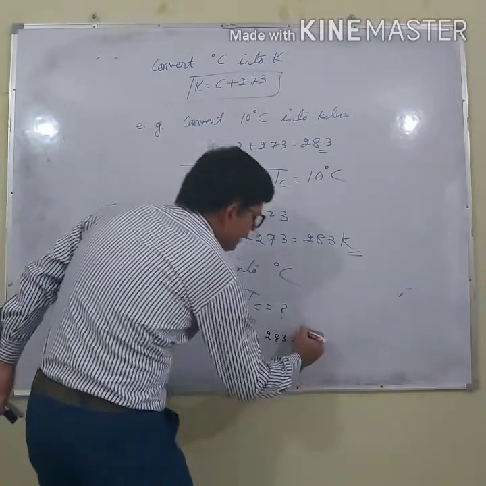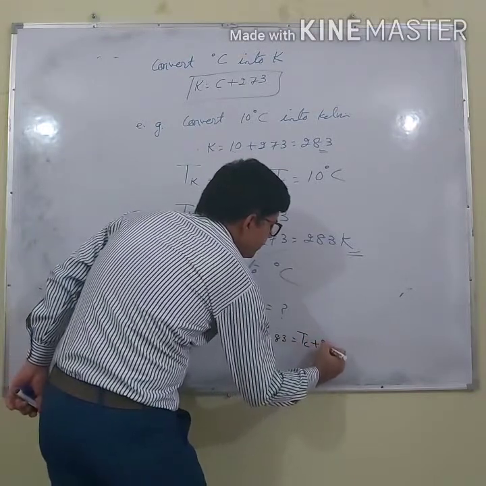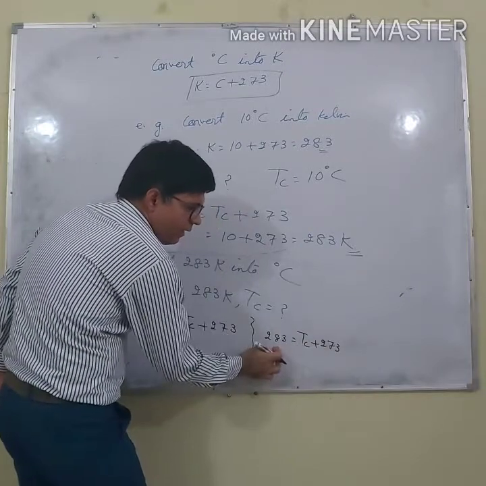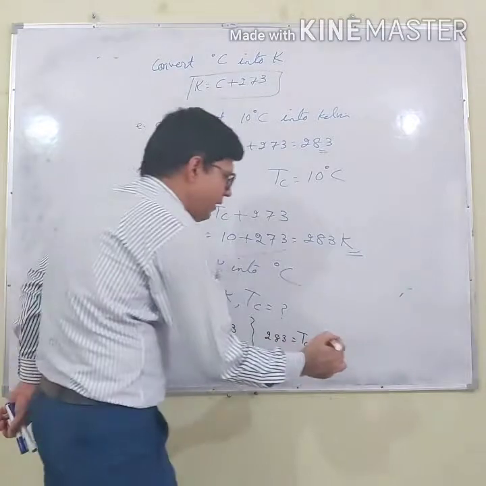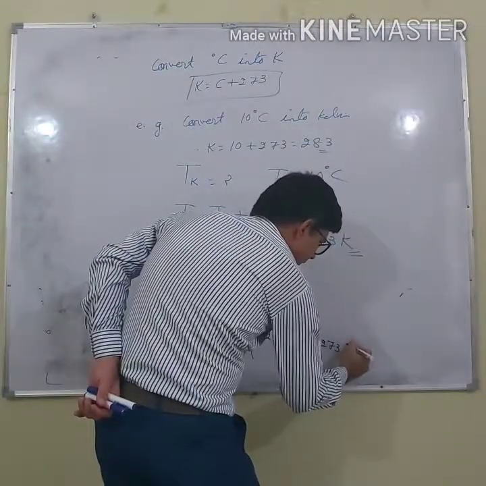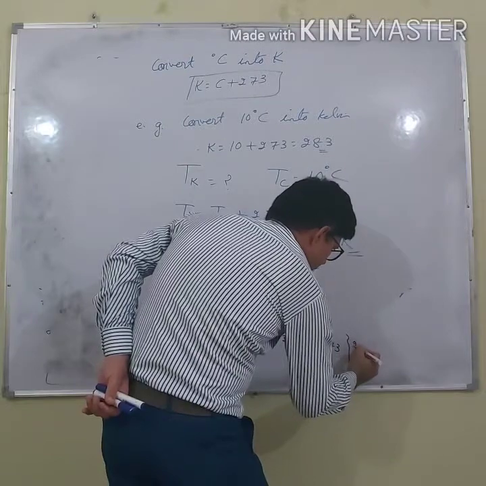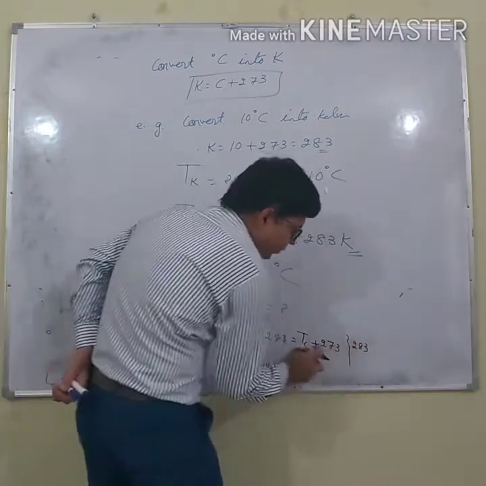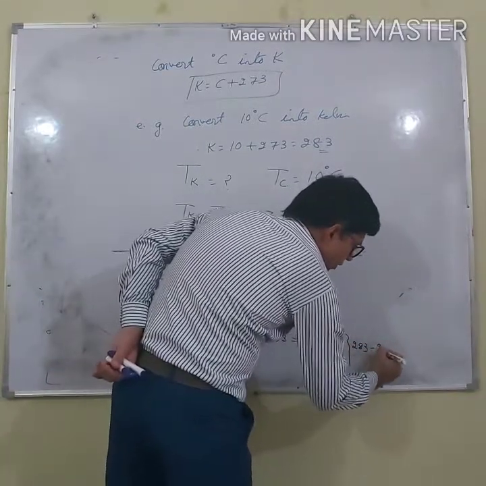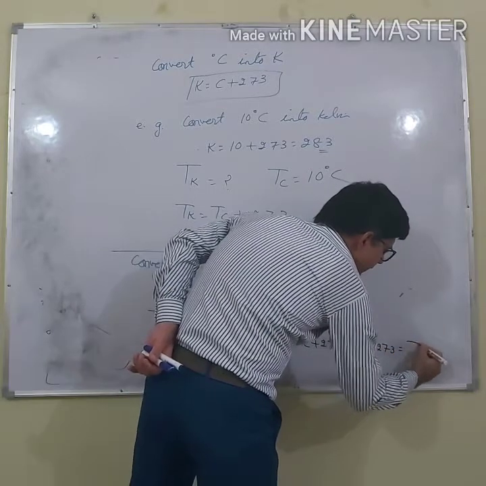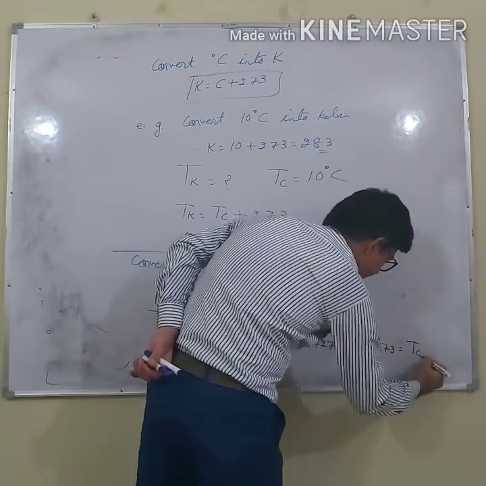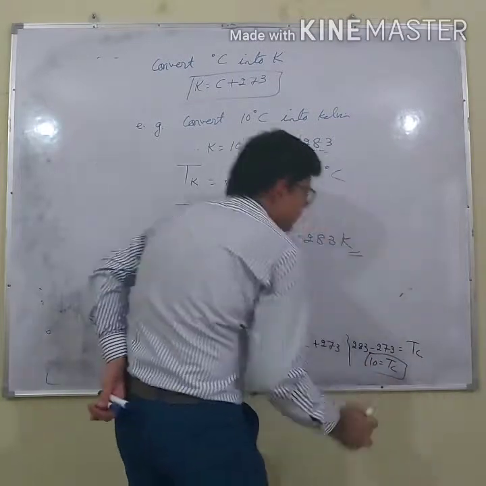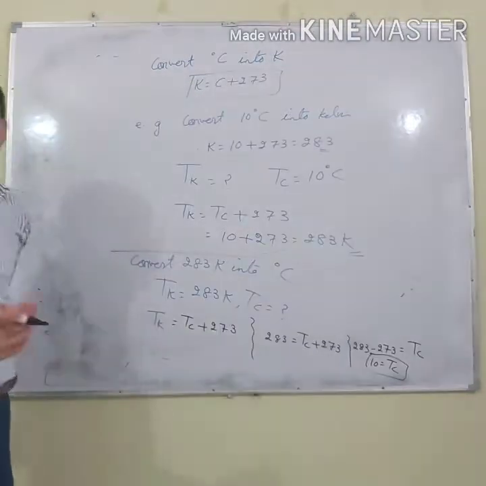Temperature in Celsius I have to calculate, plus 273. 273 is positive here. When I shift it to the left hand side, it will become negative. So 283 minus 273 is equal to Tc. So the answer is 10. So temperature in Celsius is 10 degrees Celsius.